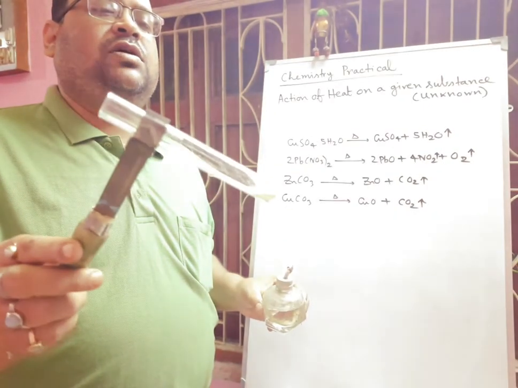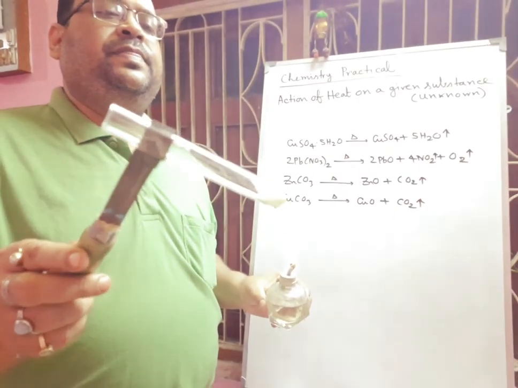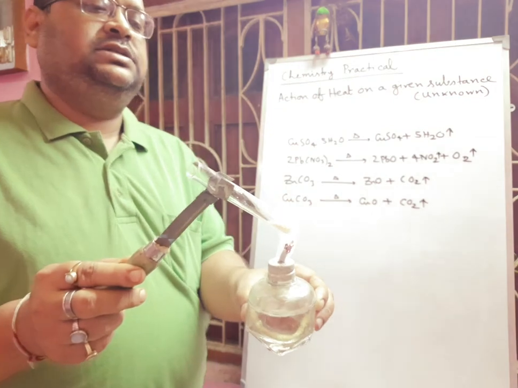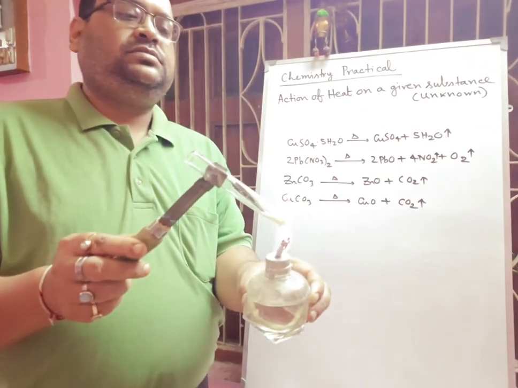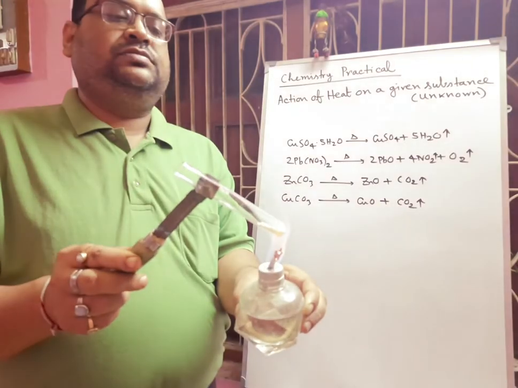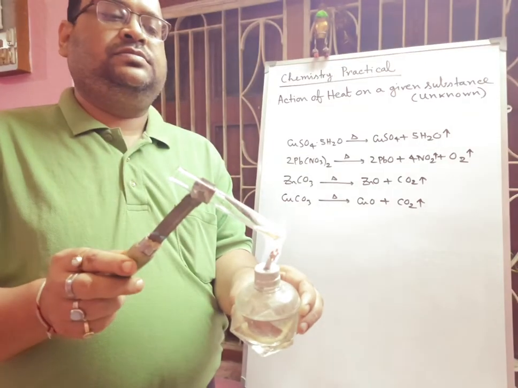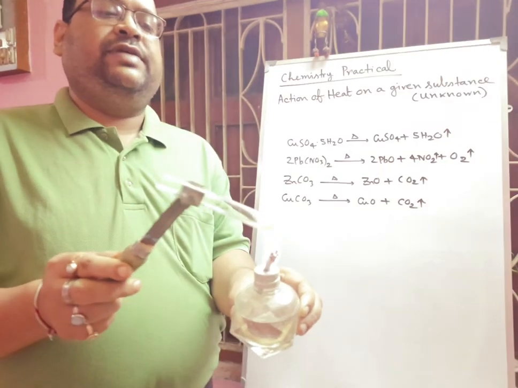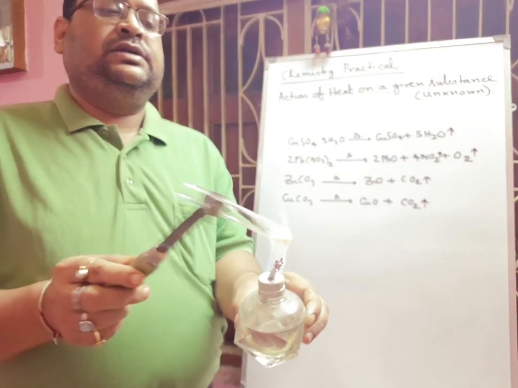Now it is almost white. So it is white in color now. Again, if I apply heat, again it will become yellow. In this way, you can easily identify the sample zinc carbonate.